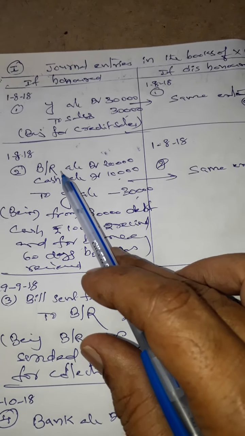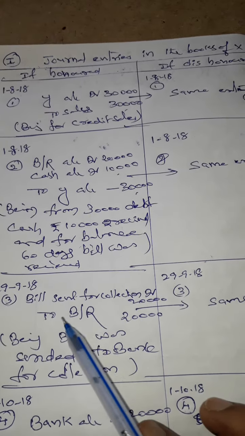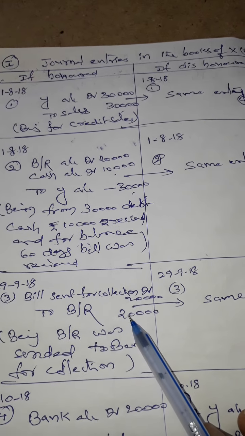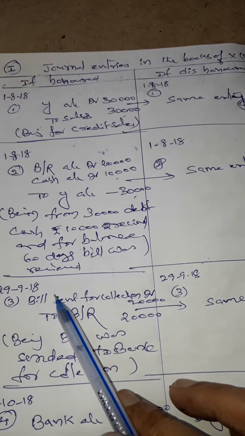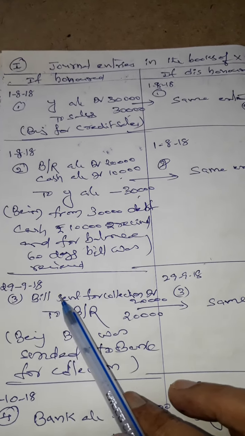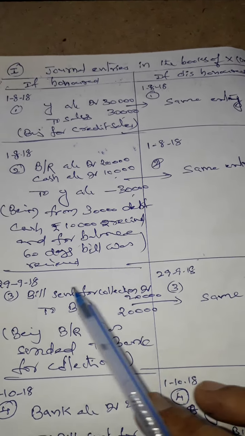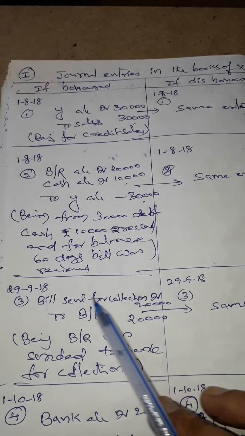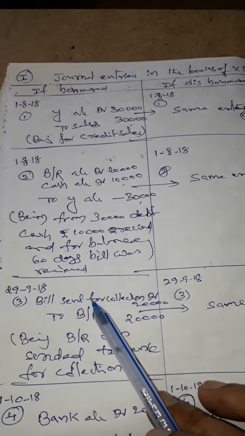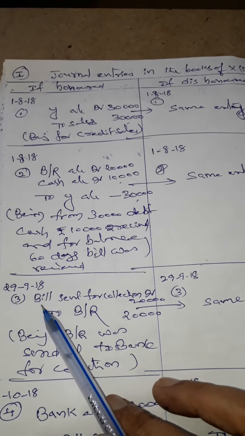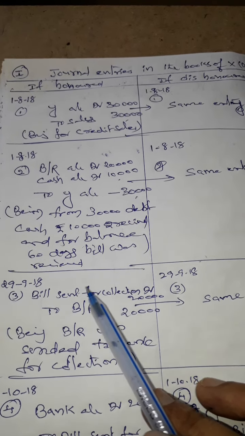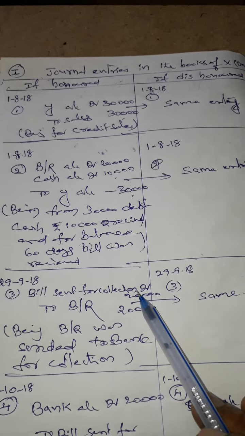That's why it was going out. For the cancellation here I am debited, and for the cancellation I am showing a credit to bills receivable 20,000. Now this bills receivable account becomes zero. It was converted into the bill sent for collection account. Debit the bill sent for collection account. Why? Because we can collect the amount from the drawee through the banker. So when the bill was sent to the banker for collection, debit the bill sent for collection account, credit the bills receivable account 20,000.